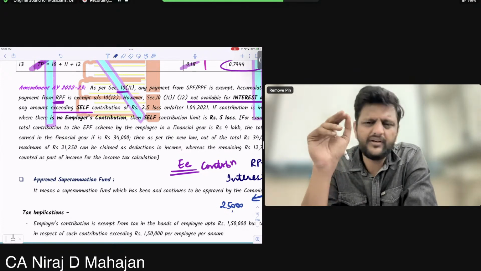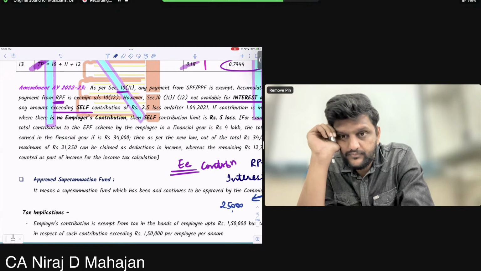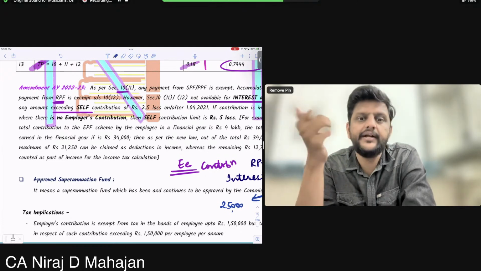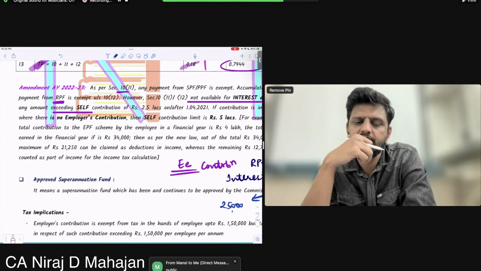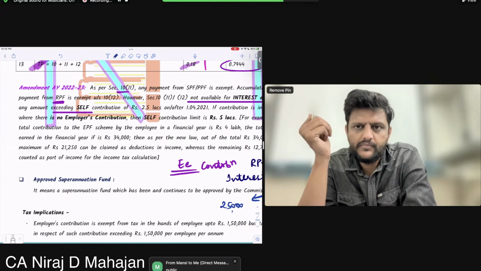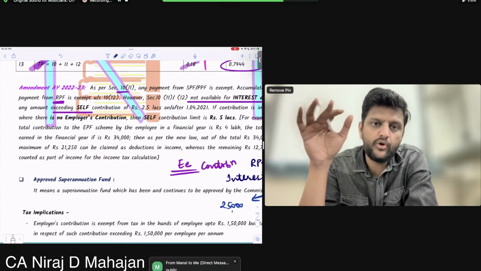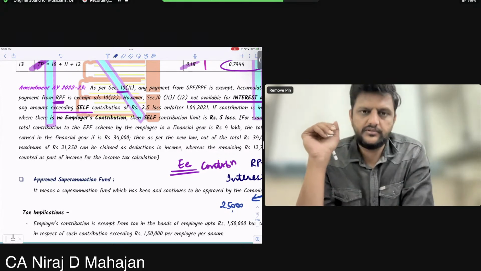Again, one more little bit of amendment. Which kind of fund doesn't have employer's contribution? Which kind of fund will not have employer's contribution? Very good answer, Mansi. Very fast also. Public Provident Fund. Very good. Then the interest accrued on more than rupees 5 lakhs investment will be taxable.